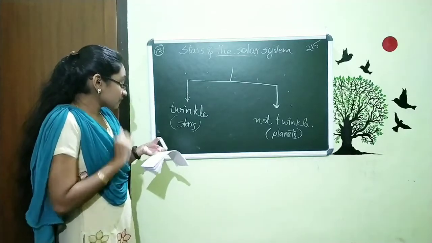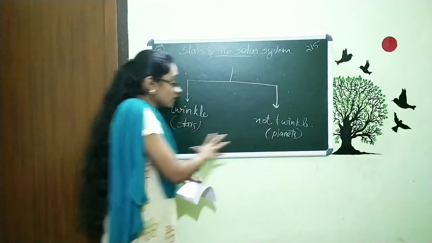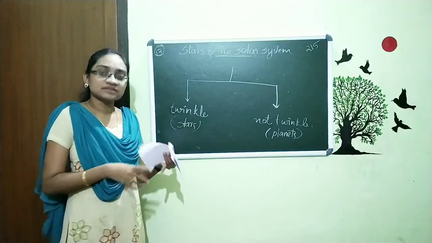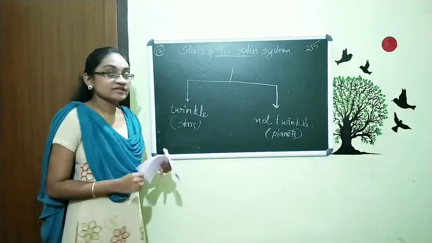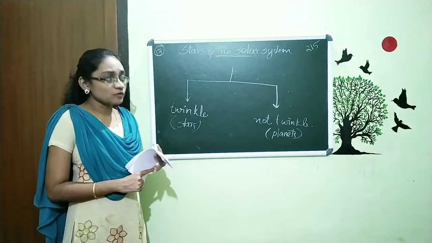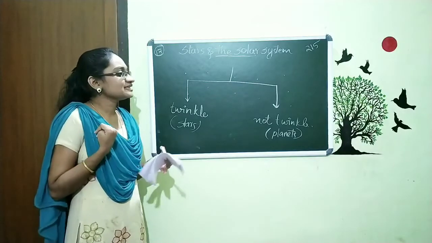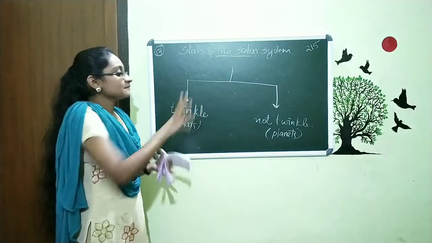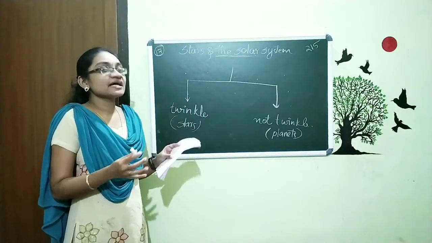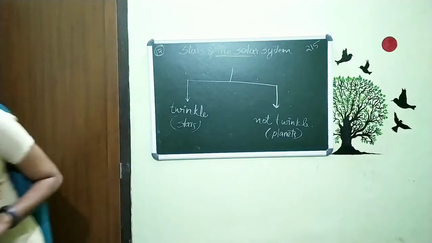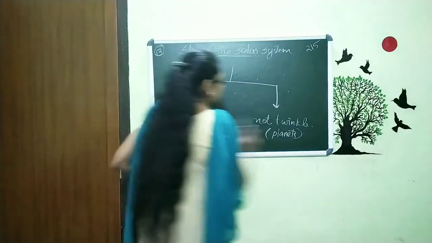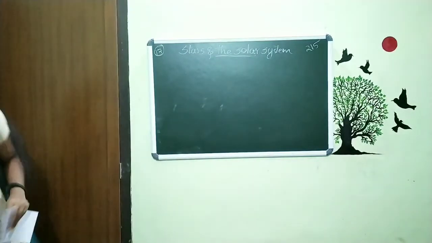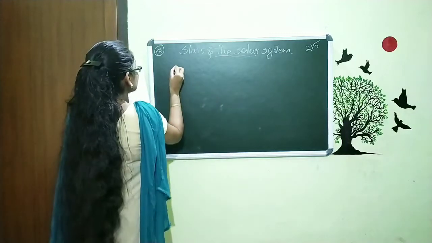Now we want to study what we call all these objects. When we observe the sky, we can see stars and planets. And when we observe at night, we see the moon. Moon, stars, planets, all these things we call by a single name. What is that name? The name is celestial objects.